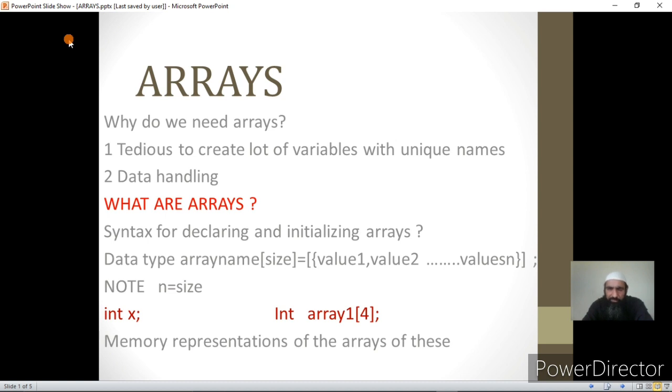We also discussed some of the rules for naming a variable. The important rule, rather one of the rules, was that the variable name should be unique. Why should the variable name be unique?